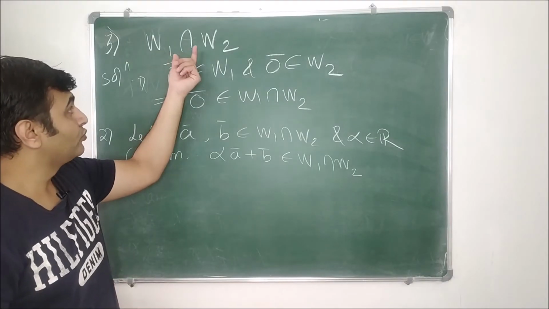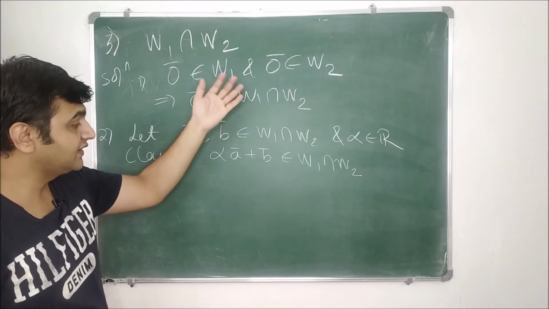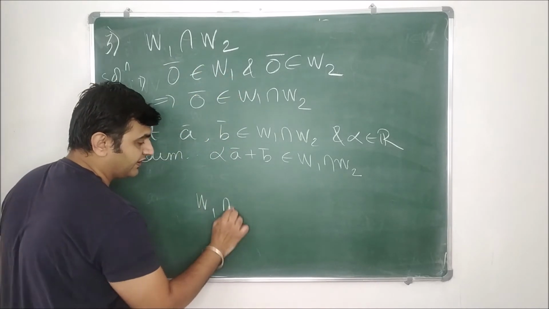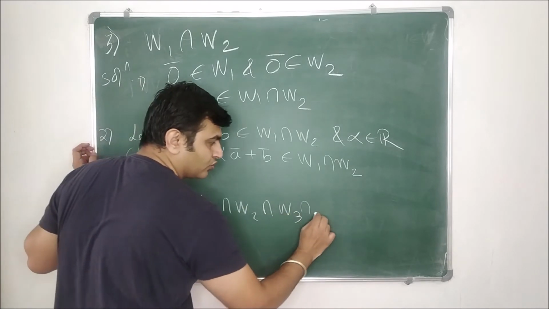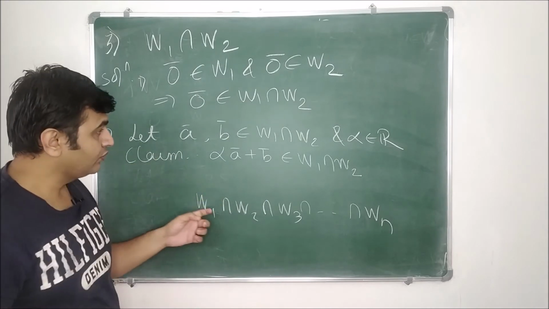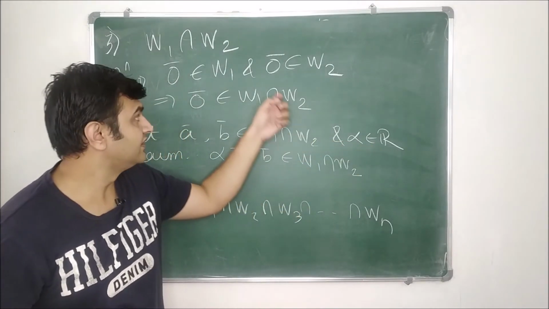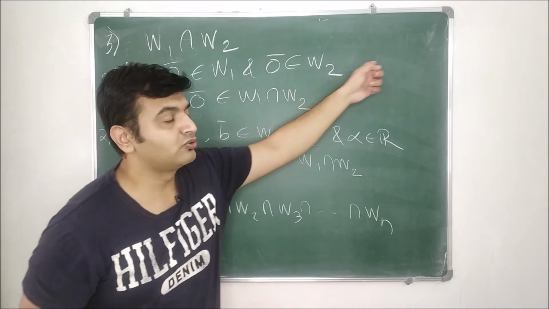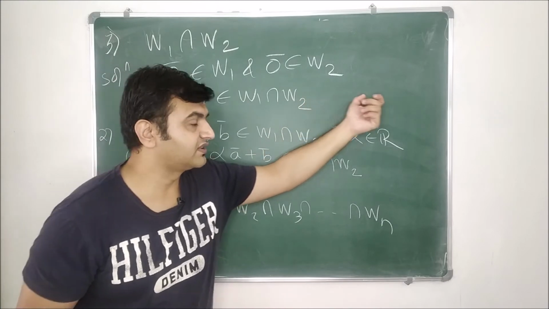So now we want to prove that w1 intersection w2 is a subspace. The same thing works if you want to take, suppose, w1 intersection w2 intersection w3, and so on up to intersection wn. The same proof will work, only here we will write w1 intersection w2 up to wn.